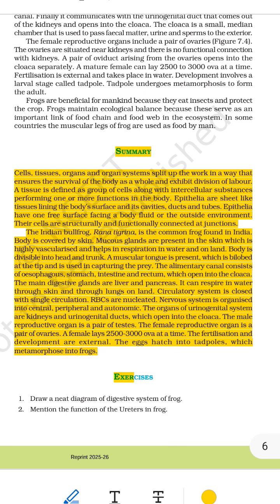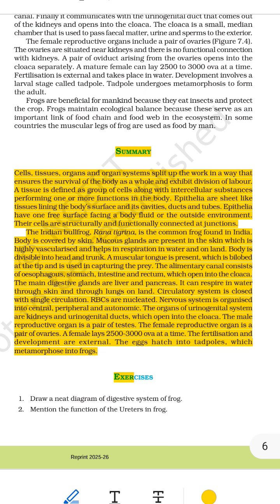3. Muscular tissue helps in movement, like the muscles of arms, legs, heart. 4. Nervous tissue sends messages between the body and brain, like the brain and spinal cord. A multicellular animal: the frog, the Indian bullfrog, Rana tigrina.